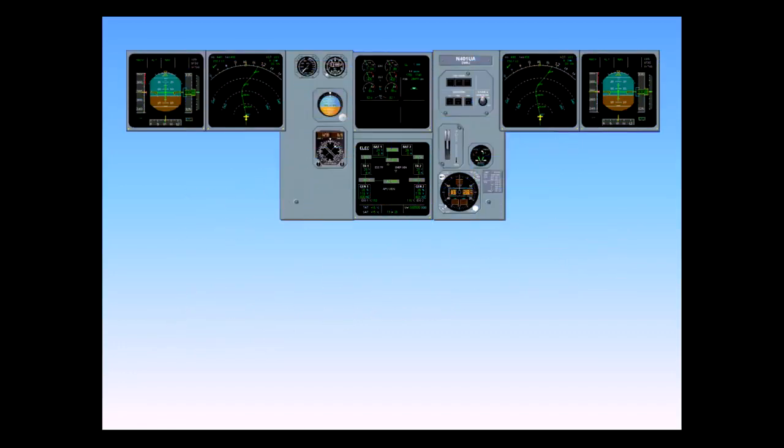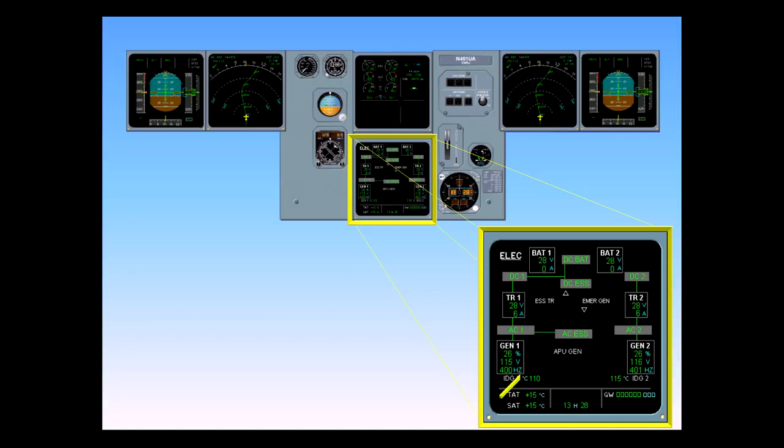This is a serious failure which results in a master warning. Normally, AC Bus 1 supplies the following: the AC Essential Bus, DC Bus 1, which in turn feeds the DC Battery Bus, which normally feeds DC Essential. If AC Bus 1 is lost, these buses become unpowered.